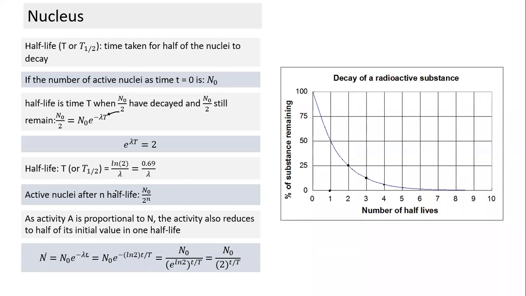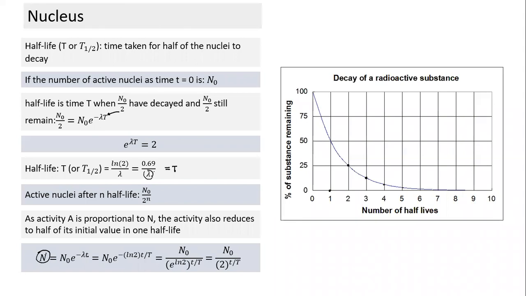What we can do here: see, this half-life T value is related to lambda. So we can substitute this lambda in terms of T in this equation. What are we doing here? We are just replacing lambda. I am getting this term n not in terms of lambda, but in terms of half-life. How do we do it? We replace the lambda here. So this n naught remains the same.